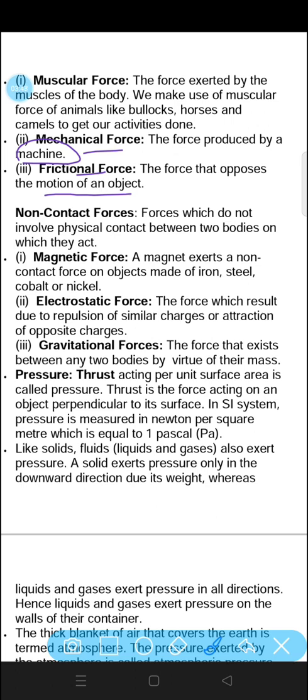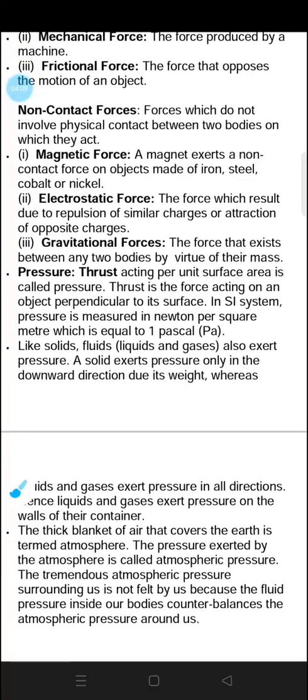So, these are three types of contact forces. Muscular force is the force exerted by the muscles of the body. Mechanical force is the force produced by machines. And frictional force is the force which opposes the motion of an object, which acts opposite to the motion of the object. Now, let's talk about non-contact forces.